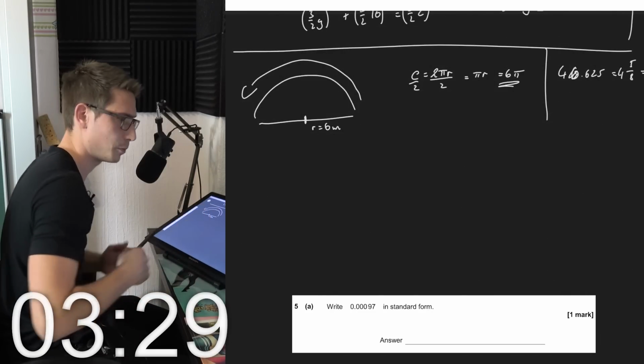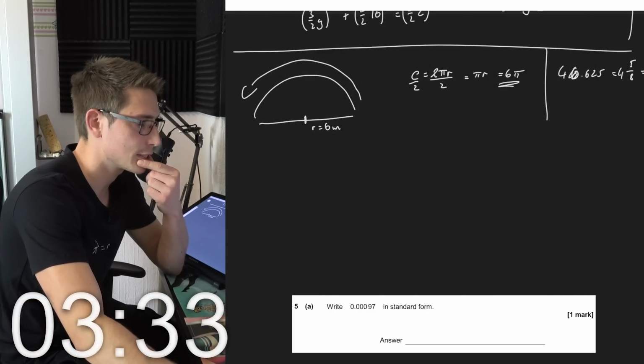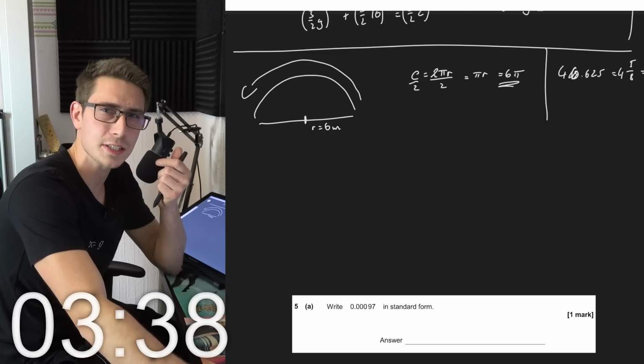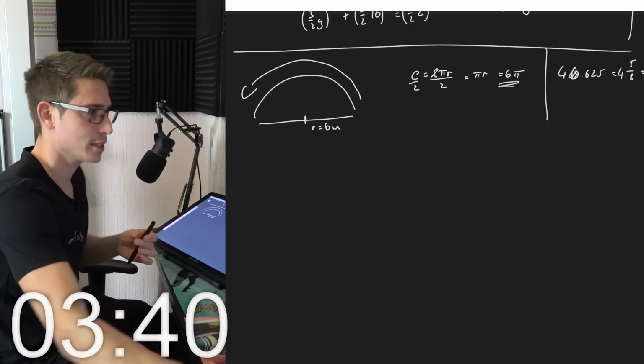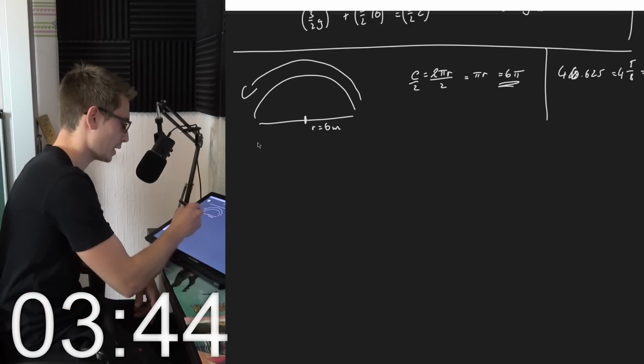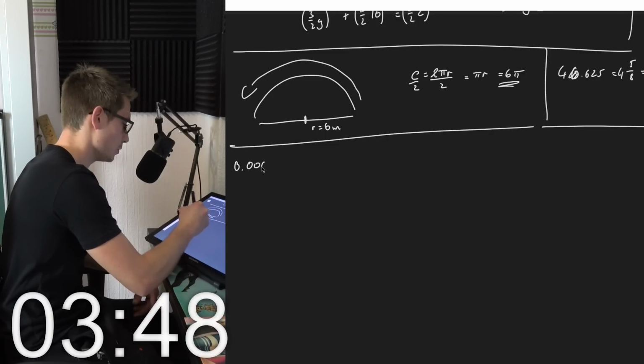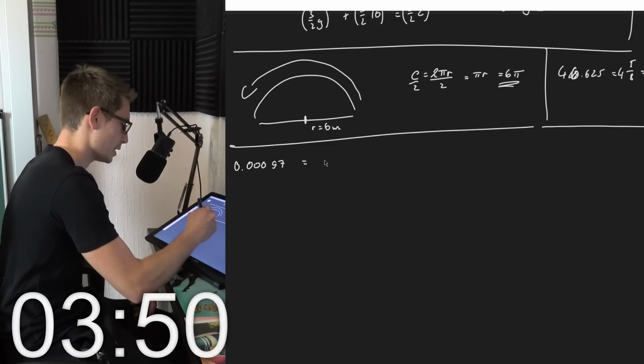I need to move my board. Write 0.00097 in standard form. What is standard form supposed to mean? Is this supposed to be like times 10 to the something? So meaning 0.00097 is equal to